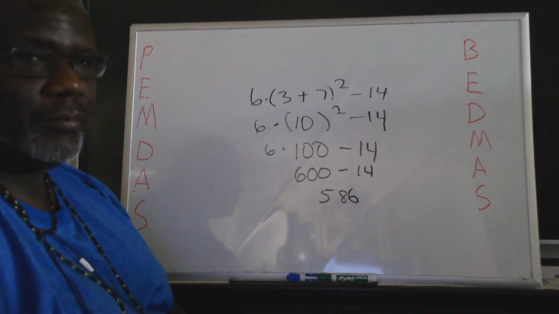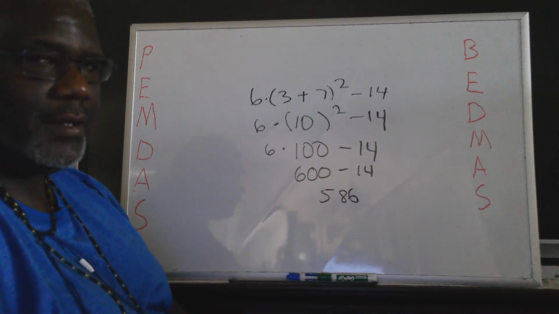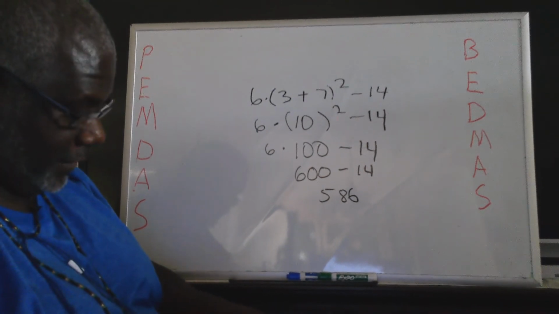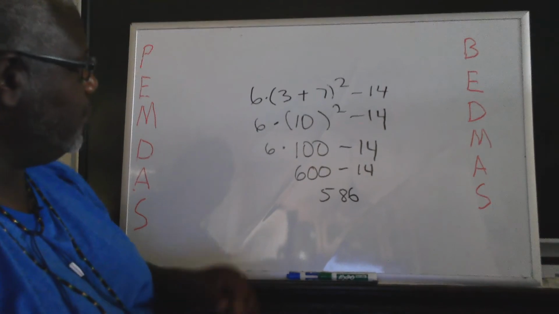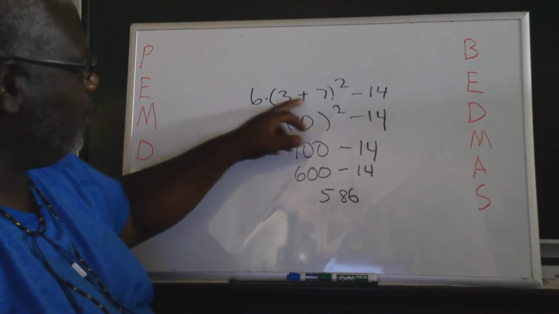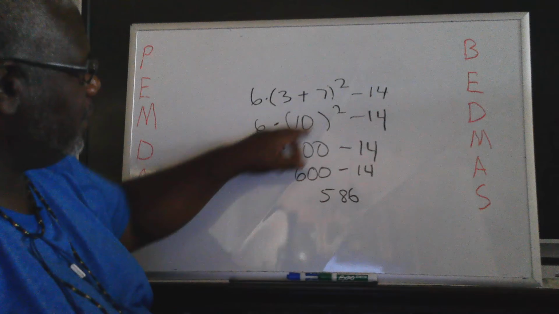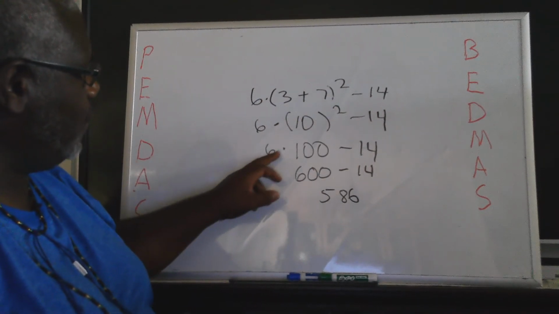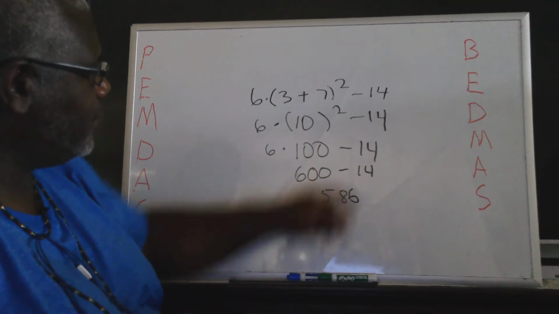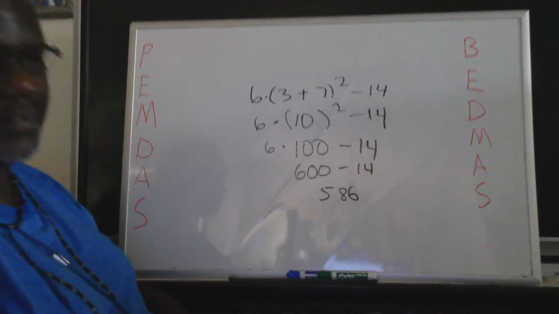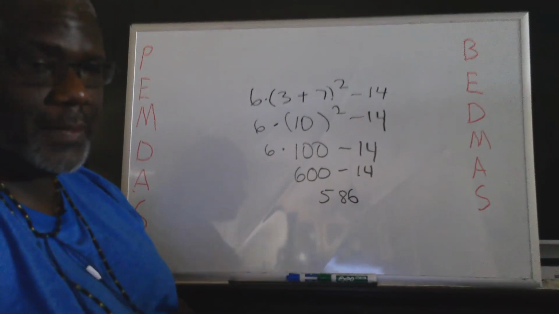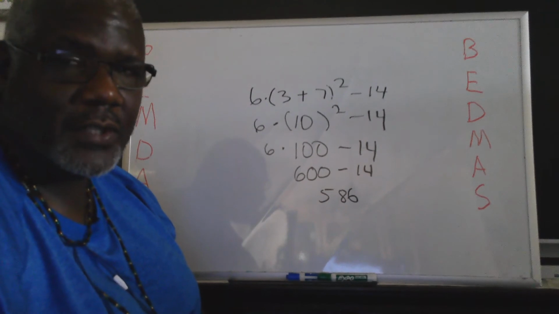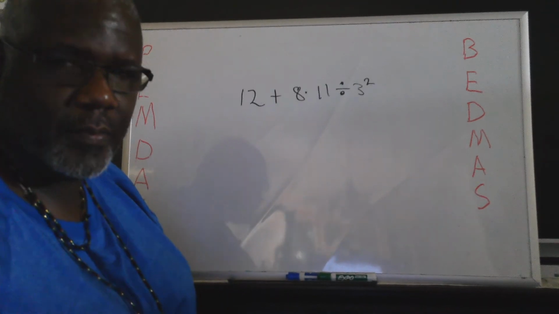Not too bad, huh? Not too bad. It's straight across the board. In this case, it's straight across the board. So we did what was in here first, got the 10. We did the exponent next, got 100. Then we multiplied, then we subtracted, and that's your answer. Following the steps makes life a little bit easier, folks, as you'll see in my next problem.